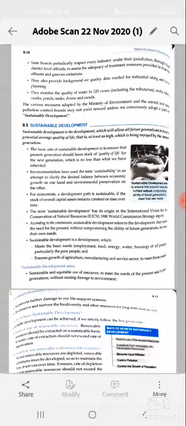Good morning, dear student. Today we are going to discuss sustainable development. I hope you have studied sustainable development in class 10th also.